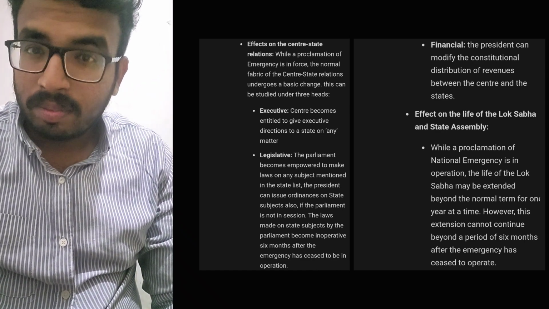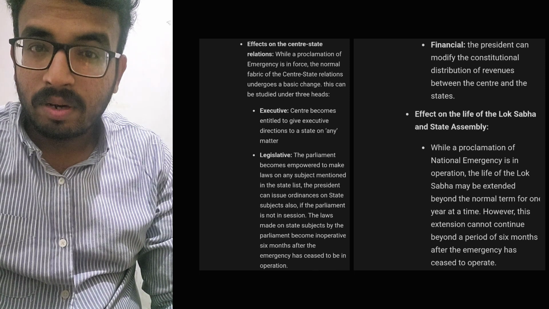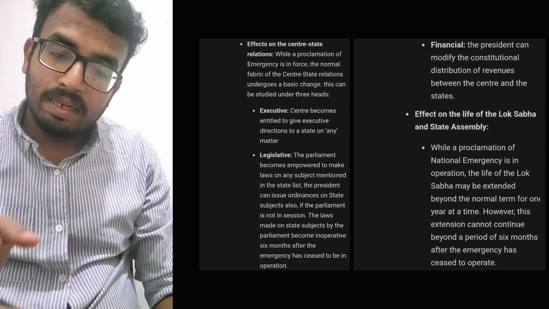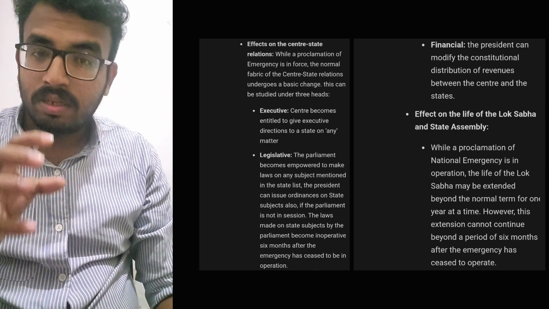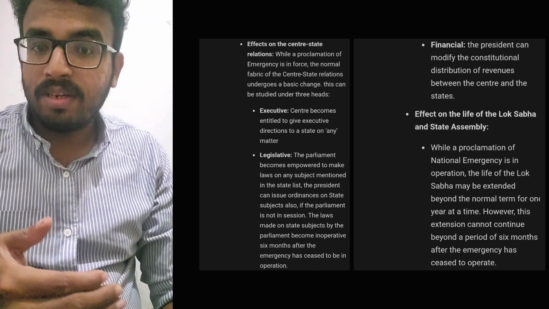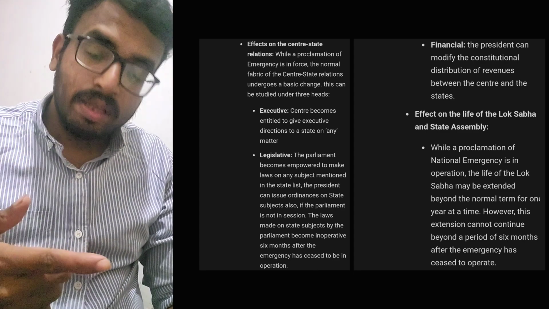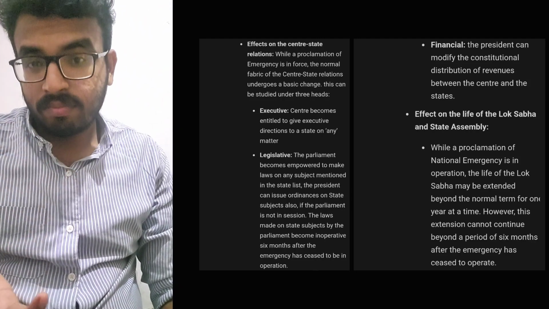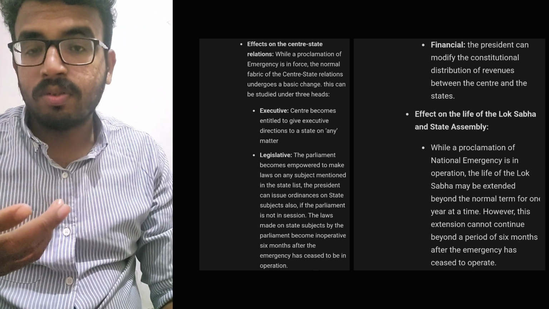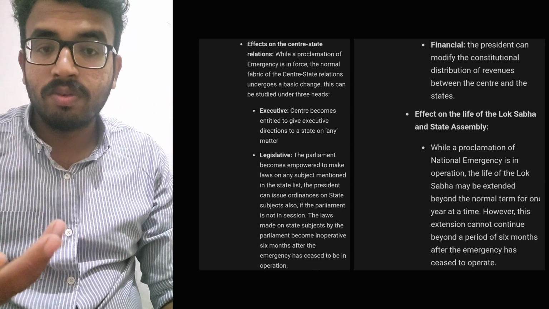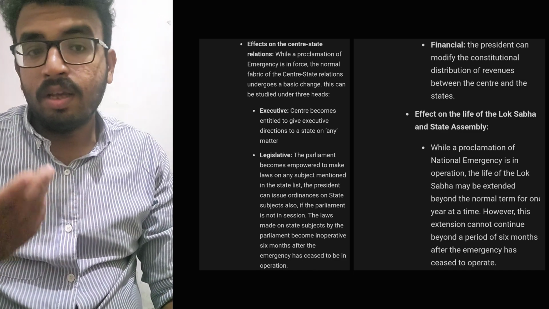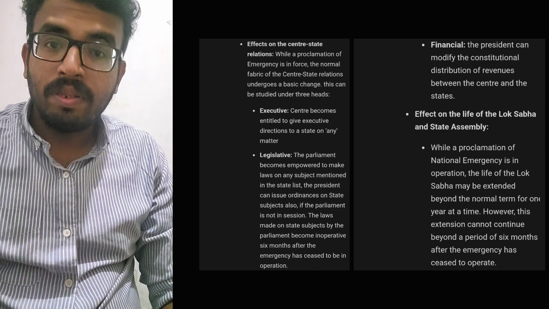Similarly, the parliament may extend the normal tenure of a state legislative assembly by 1 year each time during a national emergency, subject to a maximum period of 6 months after the emergency has ceased to operate. The same thing happens to the state assemblies also. The central government can extend the tenure of the state legislative assemblies, that is the Vidhan Sabhas, by 1 more year. Also, if the emergency is revoked, again 6 months the emergency effects will be there. The laws declared during the emergency will remain, and the current legislative assembly will function 6 months more. Okay, that's how it works.